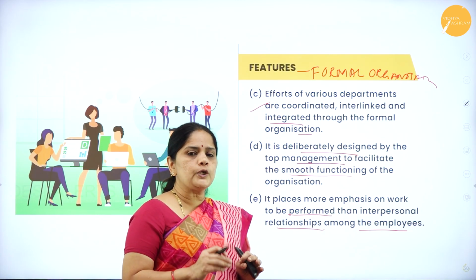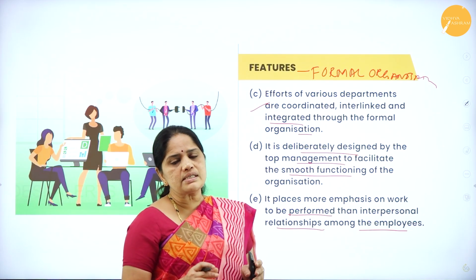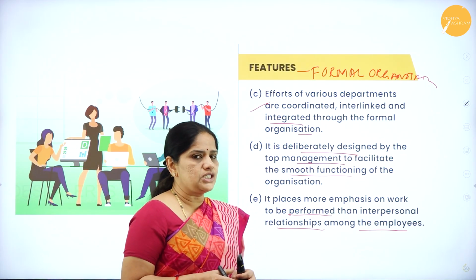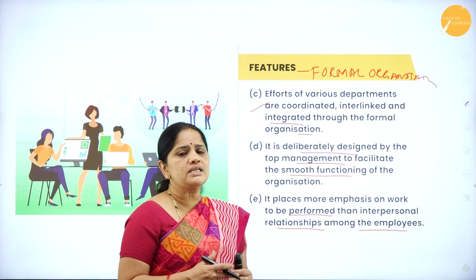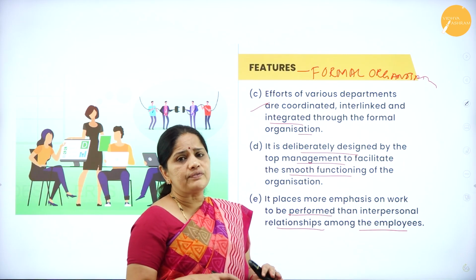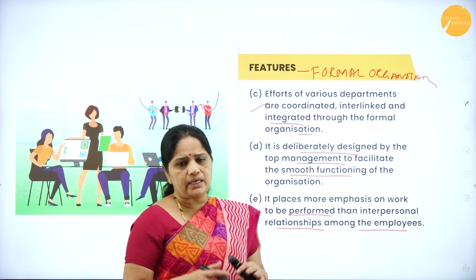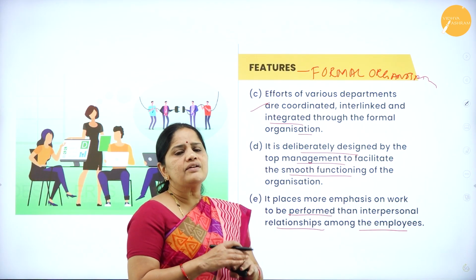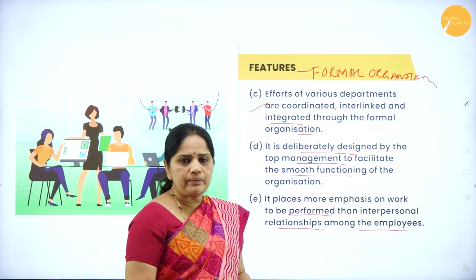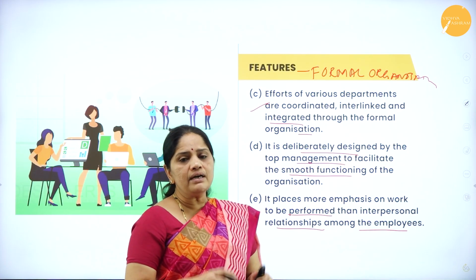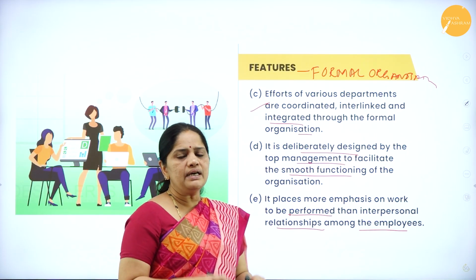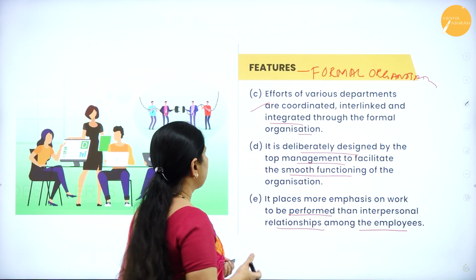It is his duty to carry out the orders as per the boss's instructions, and there is no room for social relationship or intermingling of the boss and the subordinate. So there are clear-cut work relationships in a formal organization, and everything will be as per the orders of the top level management.